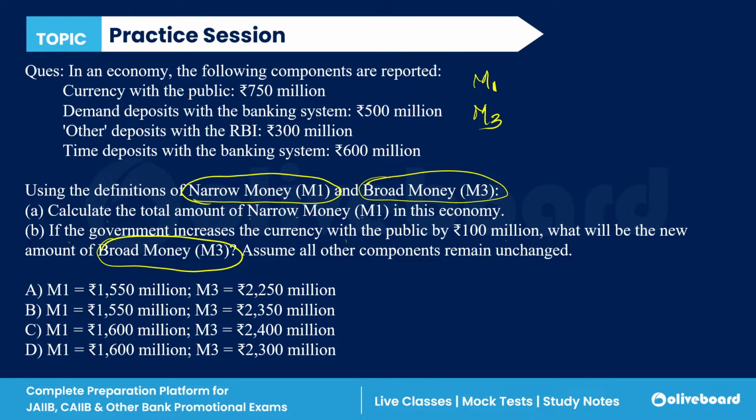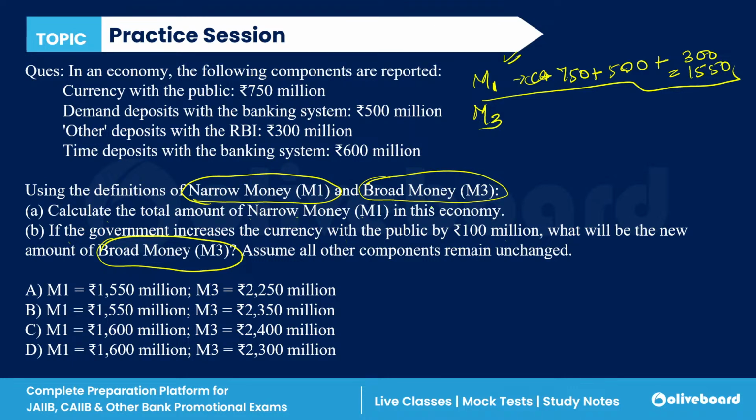Now let's talk about first of all M1. Same thing. Currency with the public is 750 plus demand deposit is 500 plus other deposit with RBI, that is 300. So it is 1550, right? This is with the older data. Okay, that is the narrow money.